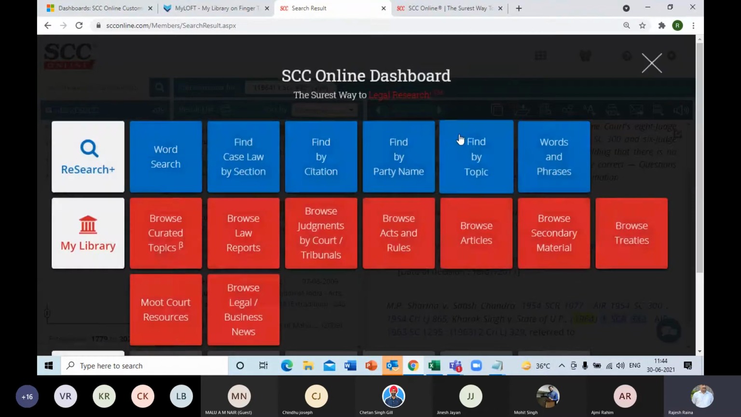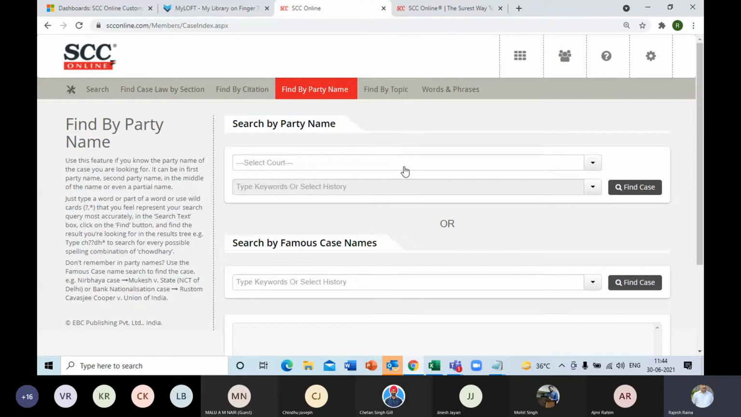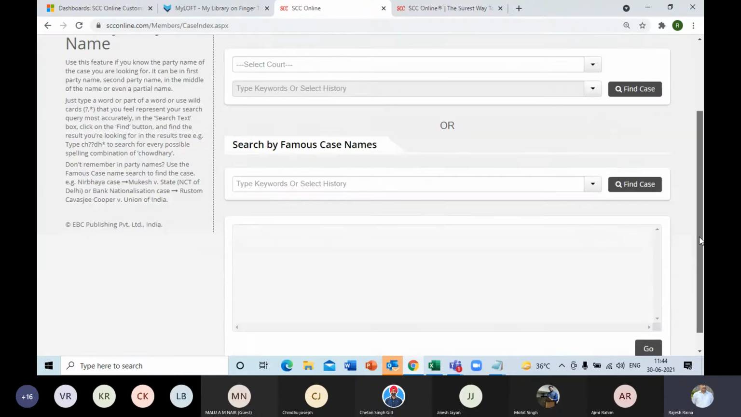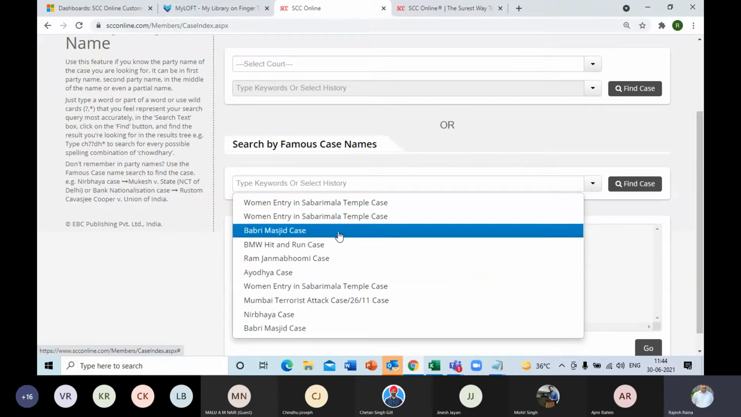So coming back to find by party name, the other segment that we have over here is finding by famous case name. At times we don't have the party name, but we have the name which is made famous by the media. I mean, a media headline like Sabarimala, Triple Talaq, Babri Masjid, Ayodhya, and all that. What all I have searched earlier, you can see all those over here. These are all media-famous case names.